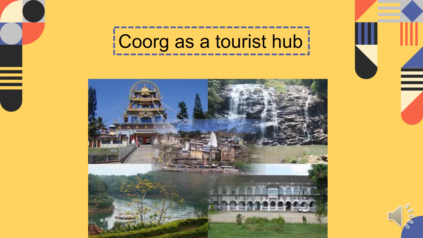So Coorg is also known as a tourist hub, because, as I have told you, Coorg is also known as the Scotland of India. As we know, in the earlier class I told you that the Scotland of India is what? Coorg. So it is also known as the tourist hub. The scenic beauty of Coorg, the nature's beauty of Coorg, is the second thing that Coorg has. So why can it not be a tourist hub? So the author is also saying that it is a tourist hub. This is the fourth theme, or the fourth thing that we are learning.